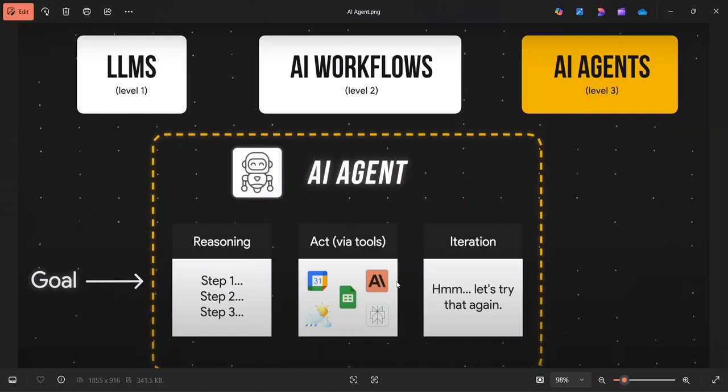This process is called agentic AI. If there is a human, then it is called an AI agent. If there is no human, then it's not called an AI agent, it's just a regular human. This is what the large language model will be doing.